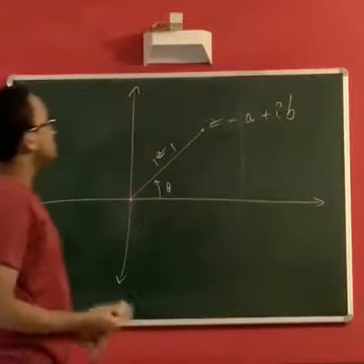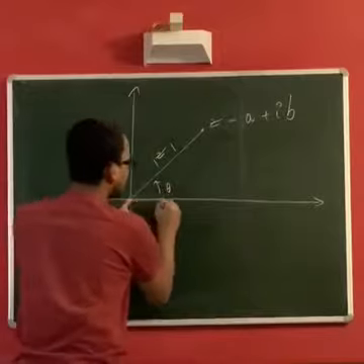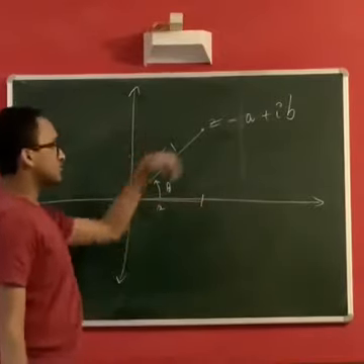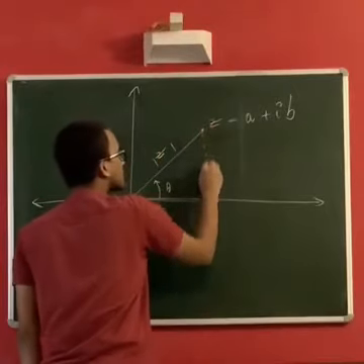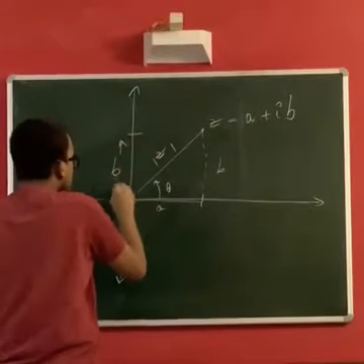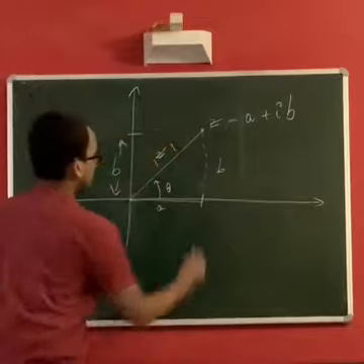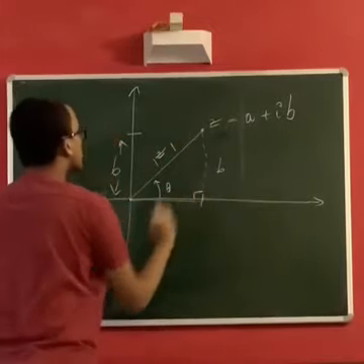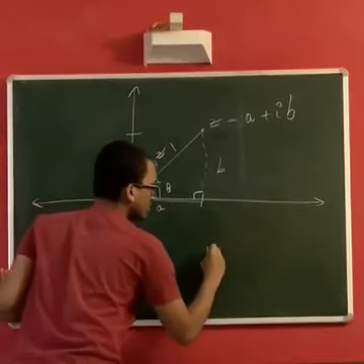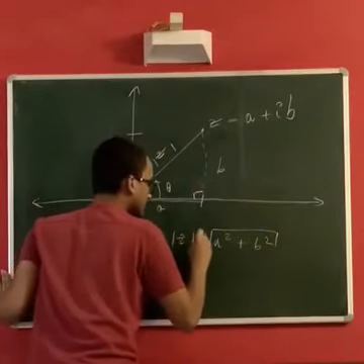When z is written as a plus ib, a is this distance by the definition of the complex plane, and b is this height, again by the definition. So this makes a 90 degree angle here. So mod z is quite simply the square root of a squared plus b squared, by the Pythagorean theorem.